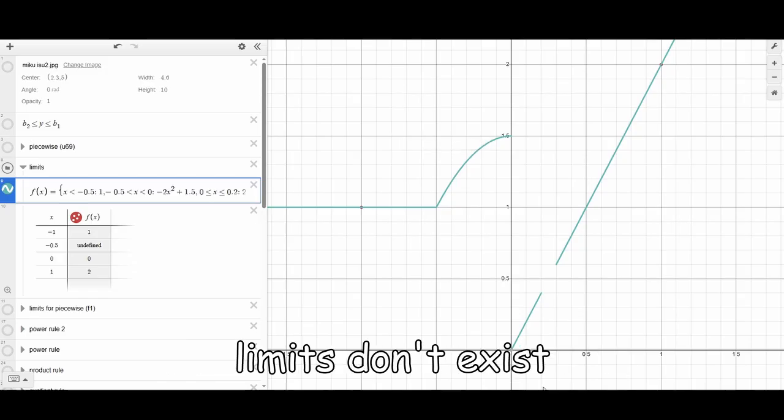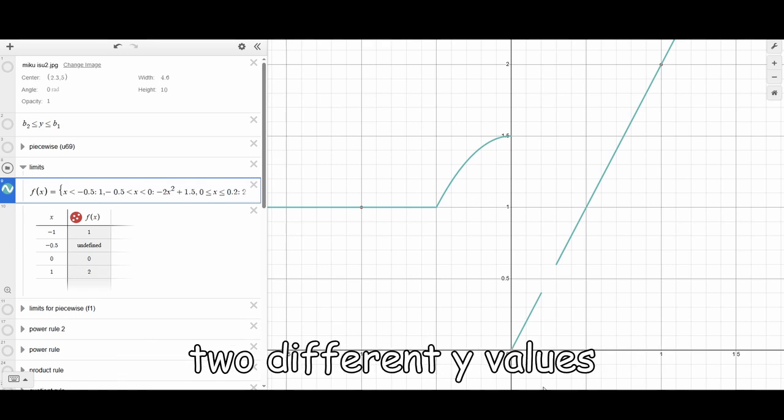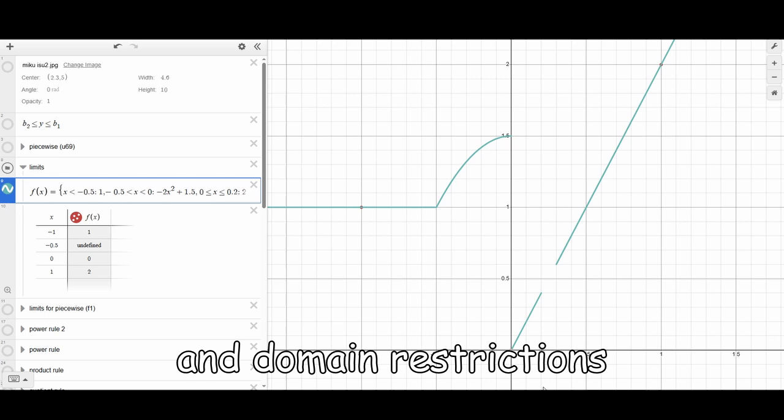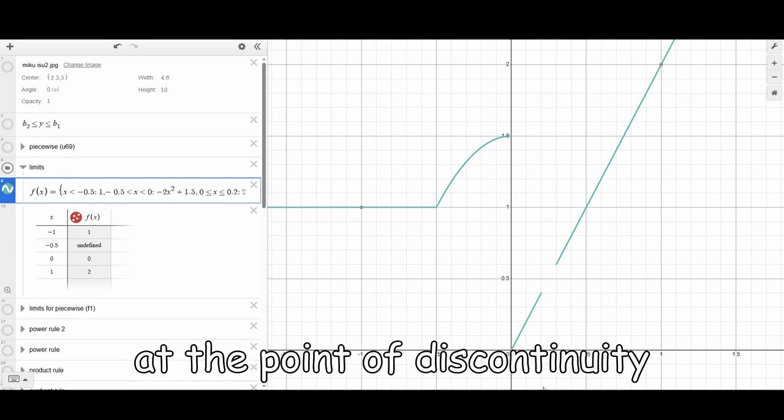There are also times when limits don't exist. Limits don't exist when the function approaches two different y values. Vertical asymptotes and domain restrictions prevent the limit from existing at the point of discontinuity.